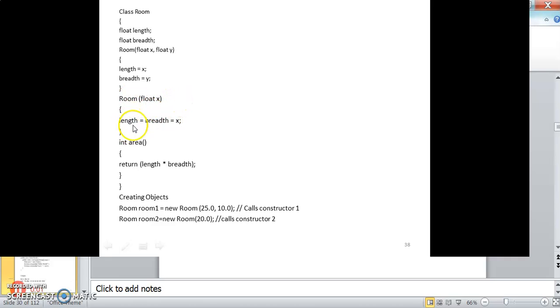Since many methods are created, two methods have a different number of arguments. One is having two arguments and the other is having one argument. And then in area we are computing length into breadth. So you are creating the objects. First object invokes constructor 1, this one, and the second call invokes the second constructor. In this way we initialize the objects of a class.